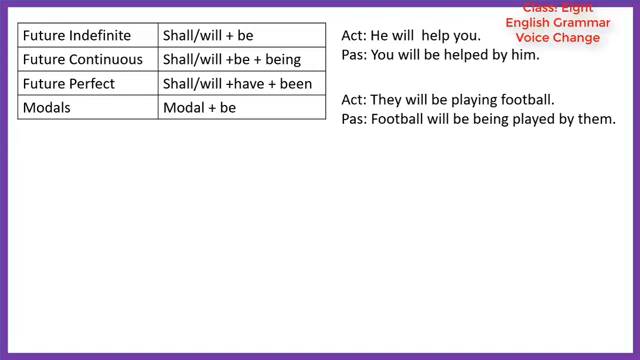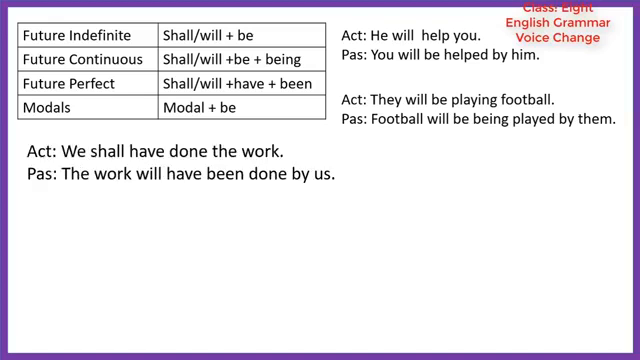Future perfect: shall or will plus have plus been. Look at the example. We shall have done the work. Passive form: the work will have been done by us. And at last, modals. You know about modals. And the passive auxiliary of a modal will be the modal plus be.